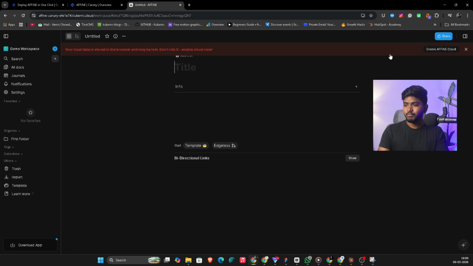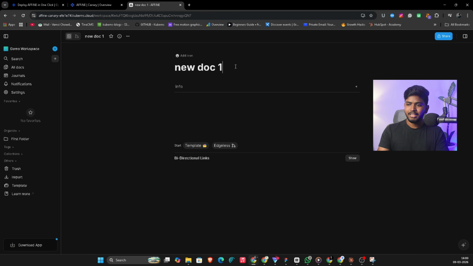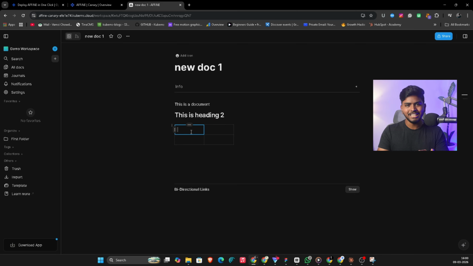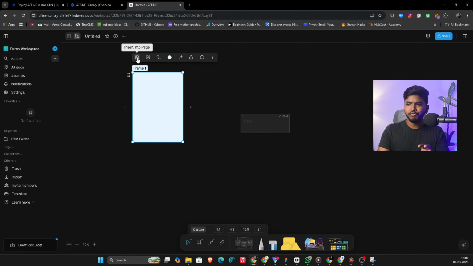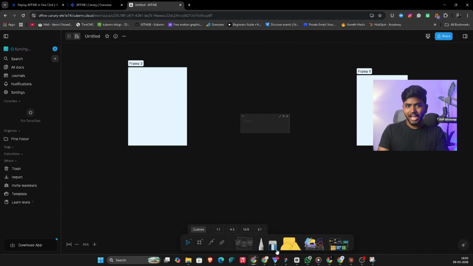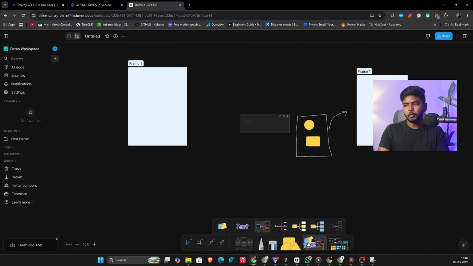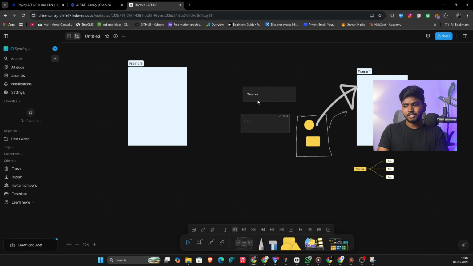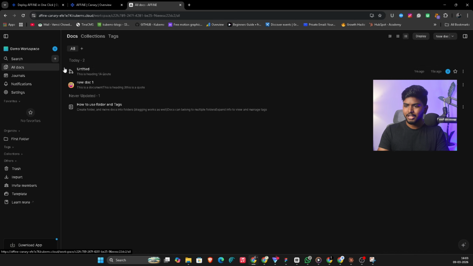Let me show you the 3 things your team is actually going to use every single day. This is the doc editor. It feels immediately familiar. Clean block based writing, great for specs, notes, wikis, anything text based. This is the whiteboard. Infinite canvas. You can draw, add sticky notes, map out a product flow, run a brainstorm session. It's genuinely useful, one of the best open source whiteboards out there.